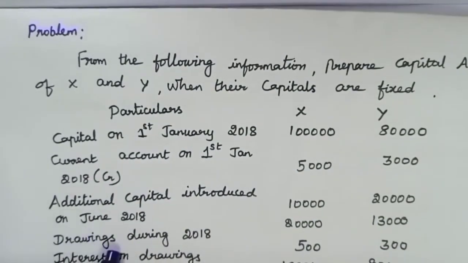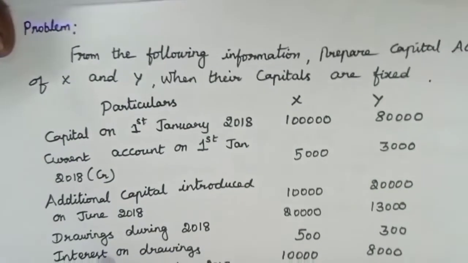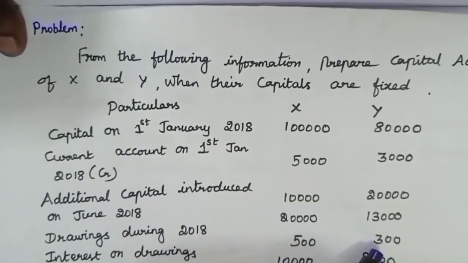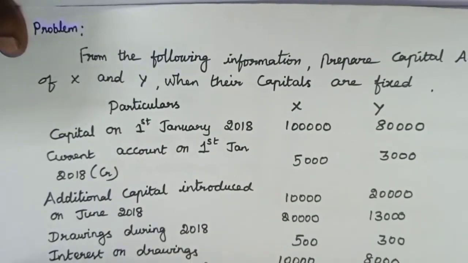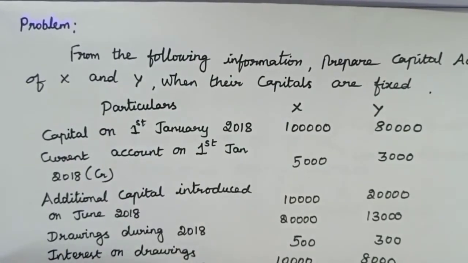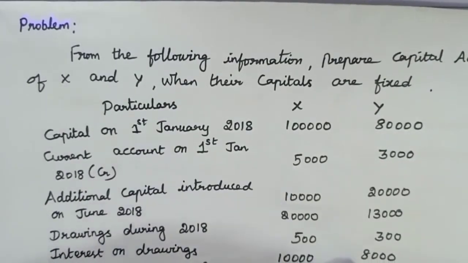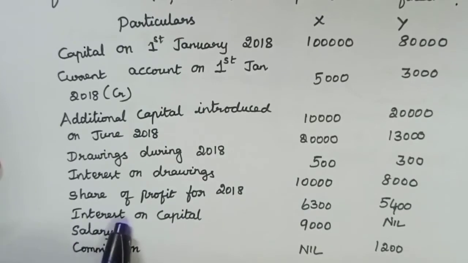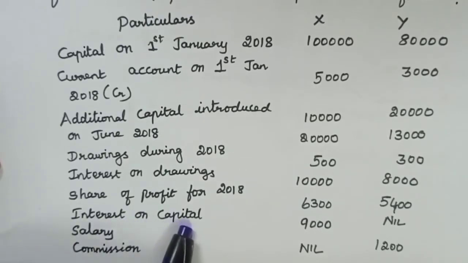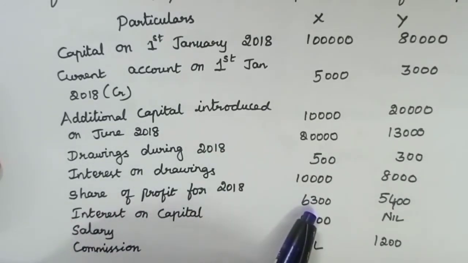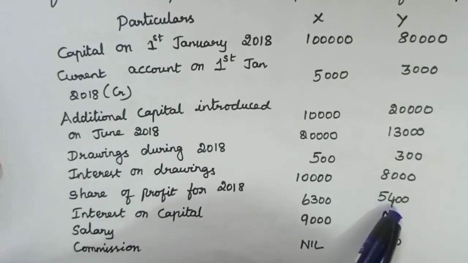For the drawings made by the partners, they have to pay interest. The interest on drawings for X is rupees 500 and 300 for Y. Share of profit for 2018. This is the profit from profit and loss appropriation account: 10,000 for X and 8,000 for Y. Partners are entitled to receive interest on capital if the partnership deed allows. Interest on capital for X is rupees 6,300 and for Y 5,400.